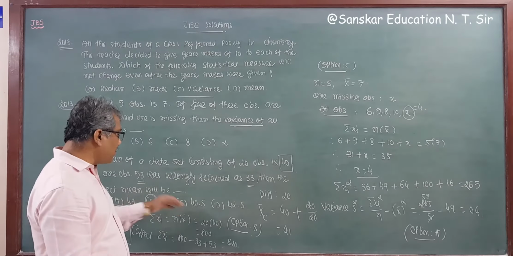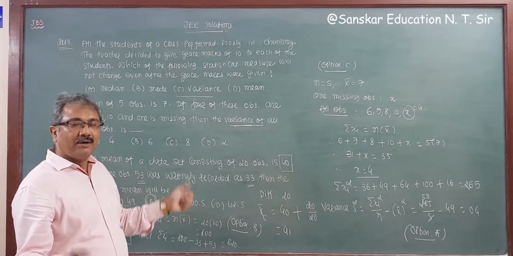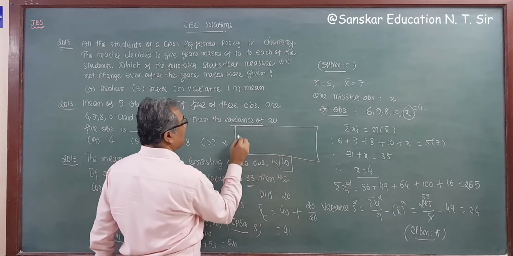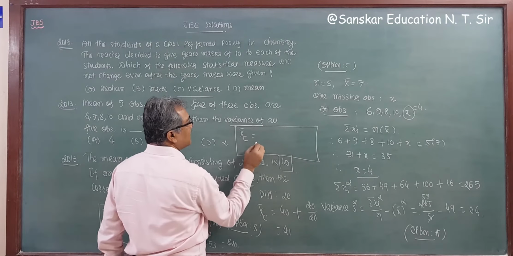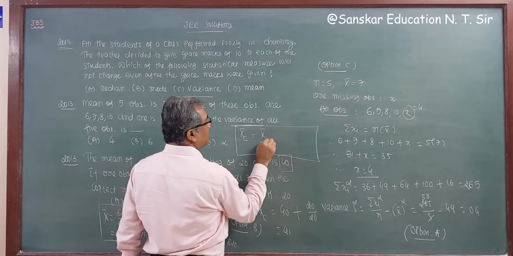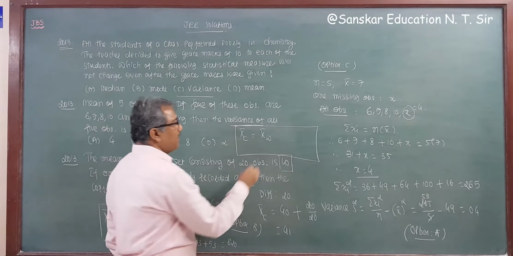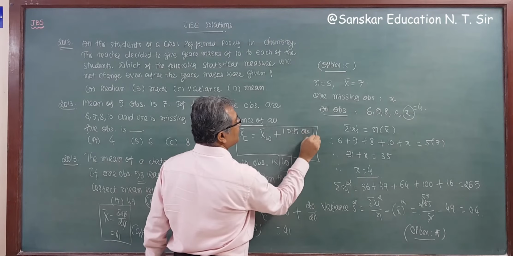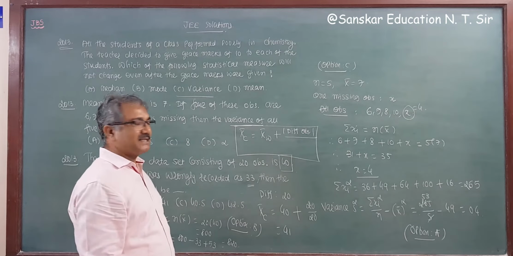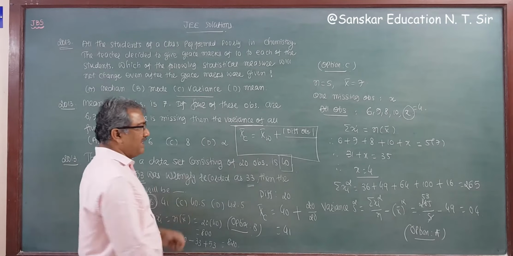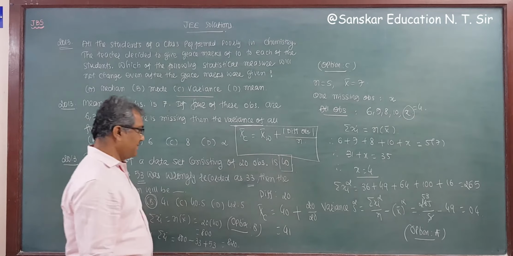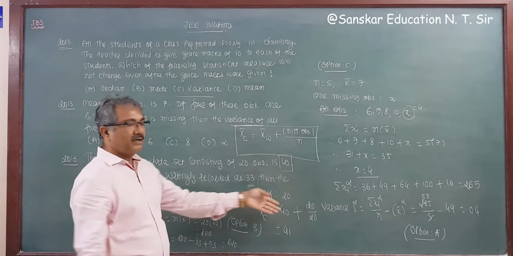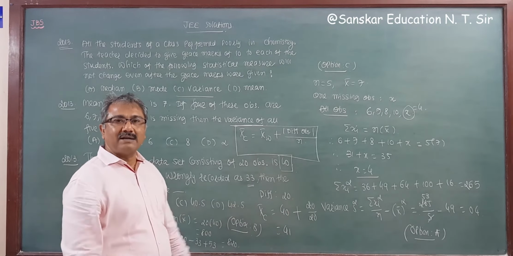So instead of doing this lengthy calculation, you have to remember the formula for the direct correct mean, right? The correct mean, x bar correct, is equal to x bar wrong plus the difference of the correct and wrong observations, divided by the number of observations, that is n. See here, 40 plus the difference, which is 20, this minus this, divided by 20, you will get your answer, right?